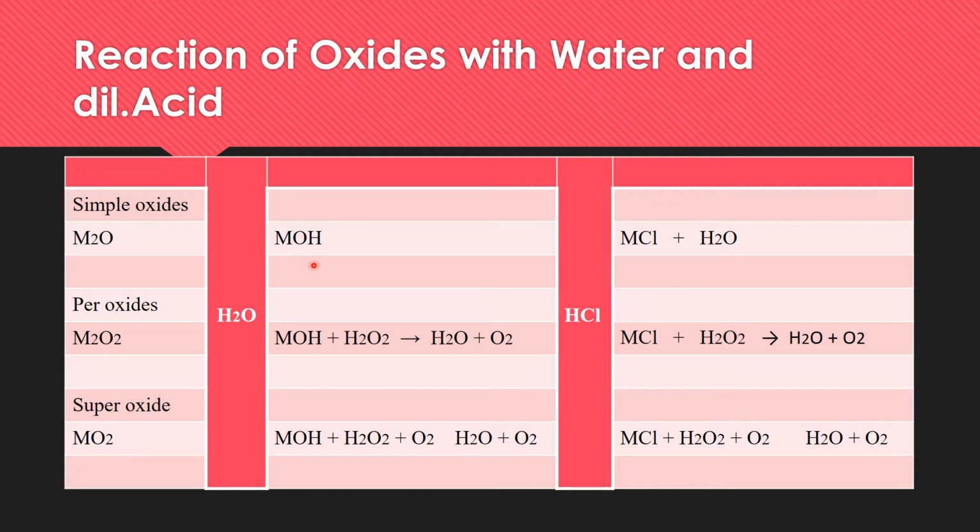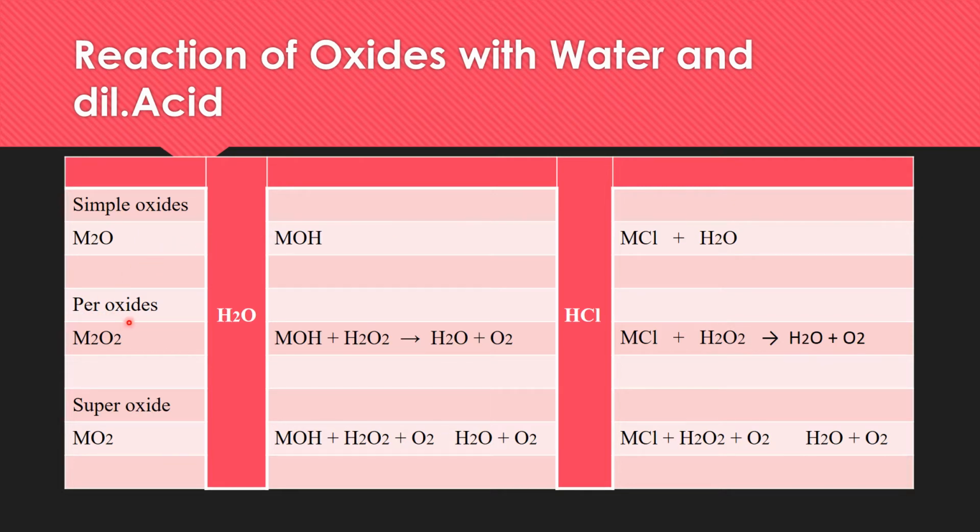And in the same way, when simple oxides react with a dilute acid, like hydrogen chloride, if lithium oxide reacts with hydrogen chloride, then lithium chloride will be formed, and along with this chloride, water will be produced. So simple oxides react with water to produce the hydroxides and react with dilute acids, like hydrogen chloride, to produce the metallic chloride and water.